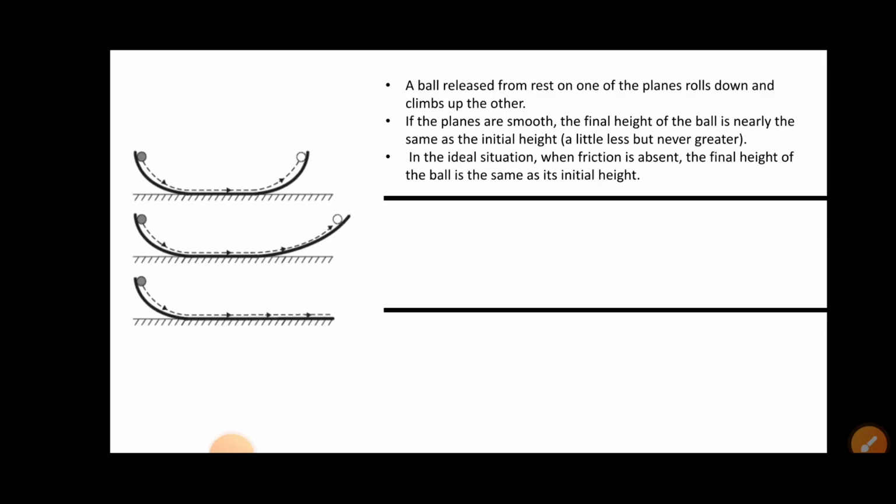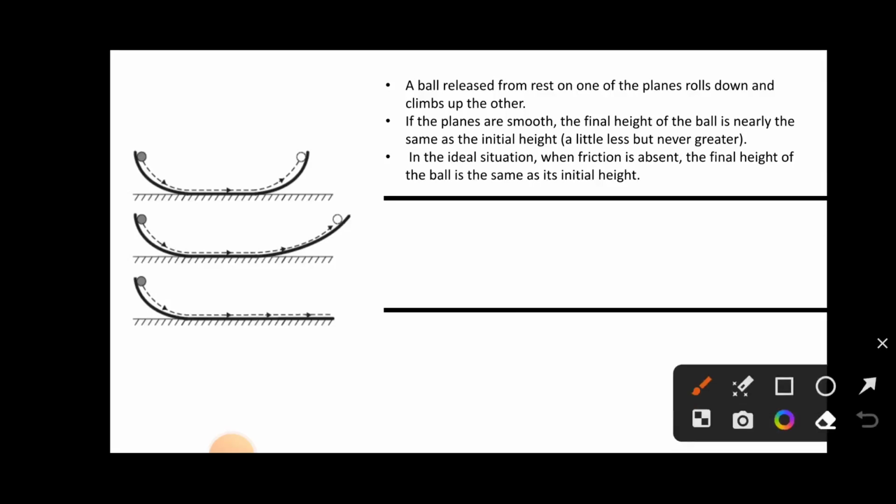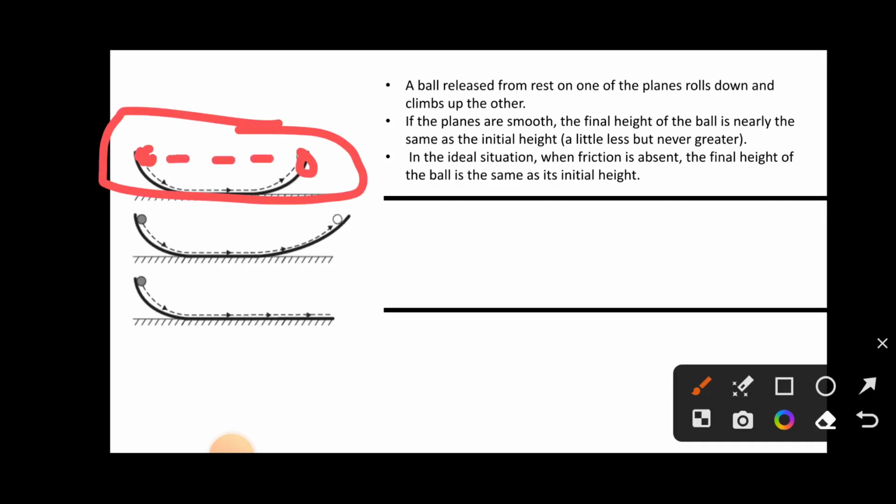In the ideal situation, when the friction is absent, the final height of the ball is the same as the initial height. Let's see in the figure. Here in the first case, the final height and initial height are nearly equal, the same in the special case. In the ideal situation, which is clearly mentioned here, the friction is absent.